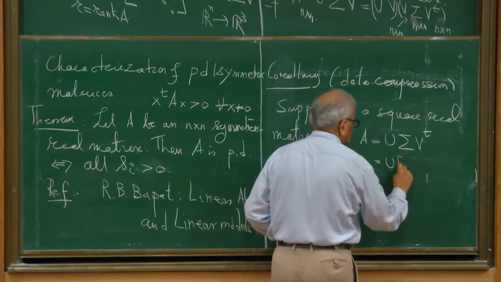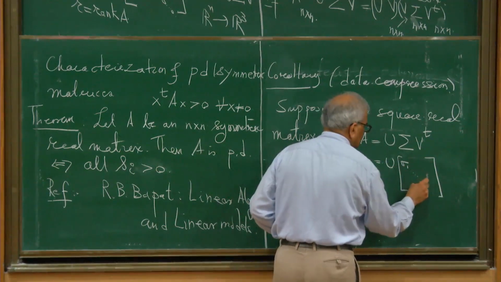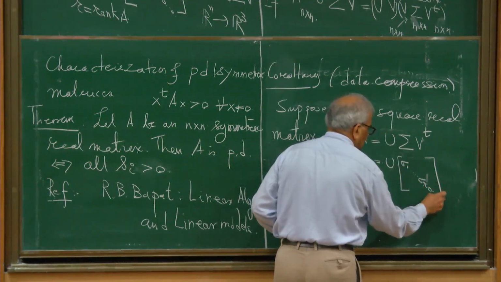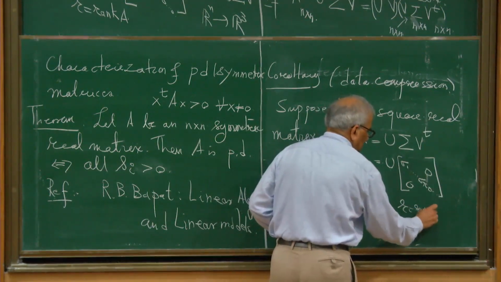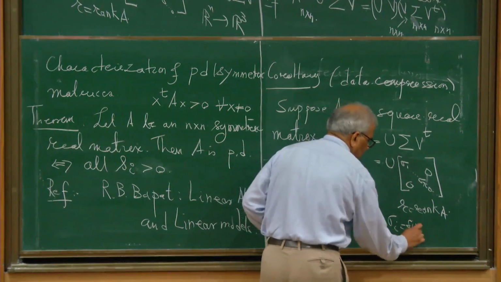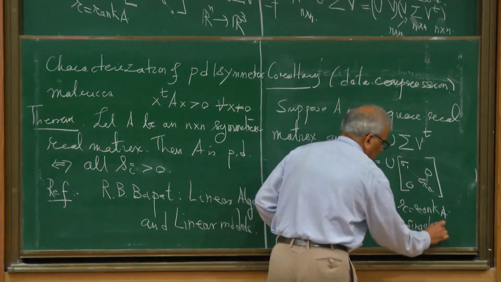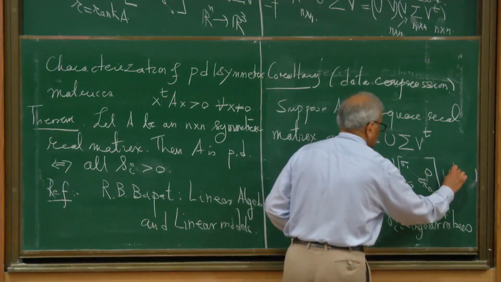So this is U and this is a square matrix. The entries are these, where r is the rank of A and the sigma i's are singular values. And V transpose.